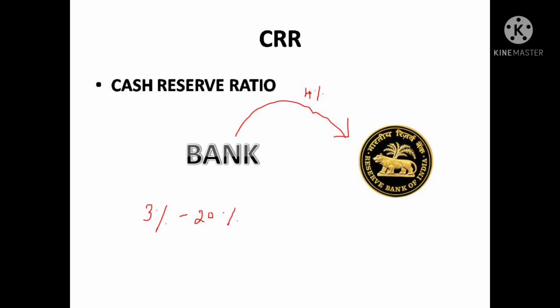Okay, so what this ensures is that banks will have a minimum amount as reserve in RBI during the time of crisis. That is, when I am in need of funds and I don't have enough funds, I can use that money that I have reserved in RBI. You get my point? Yes, this is what CRR is. The CRR ratio is fixed by RBI only, so it can change from 3 to 20%. Okay, any percentage it can fix based on our economic situation. Okay, currently the CRR ratio is 4%. Okay, clear?